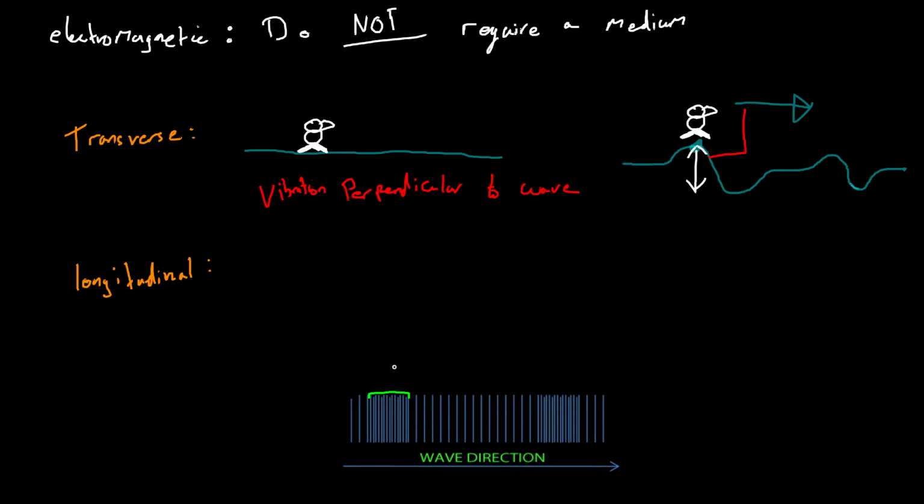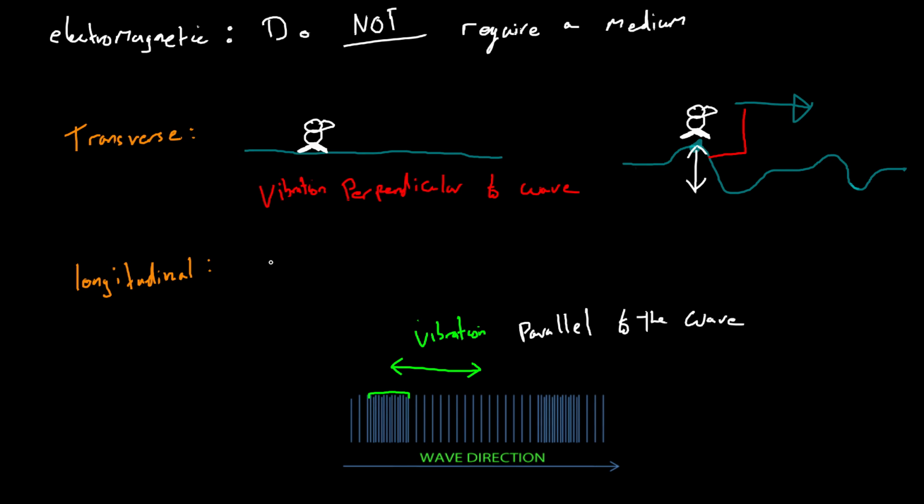So the direction of vibration is also back and forward. So therefore, the vibration is parallel to the movement of the wave. And the movement of the wave tells us the movement of energy. So the wave moving is energy moving. Same with up here. Okay, so that's the difference between a longitudinal and a transverse wave.